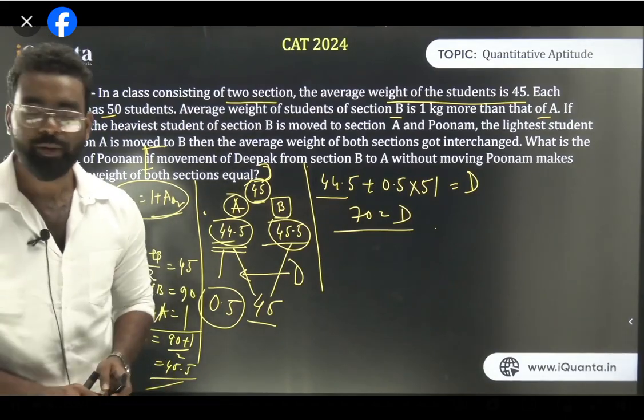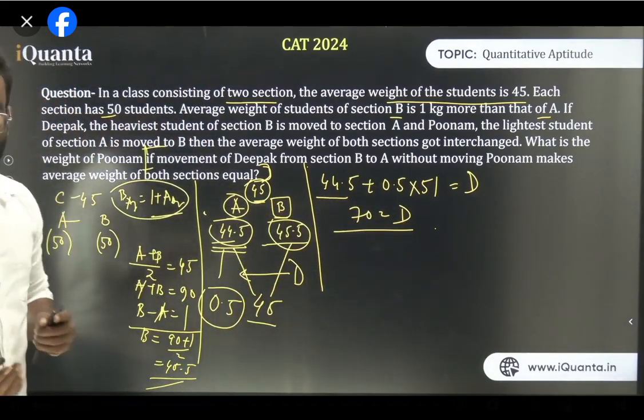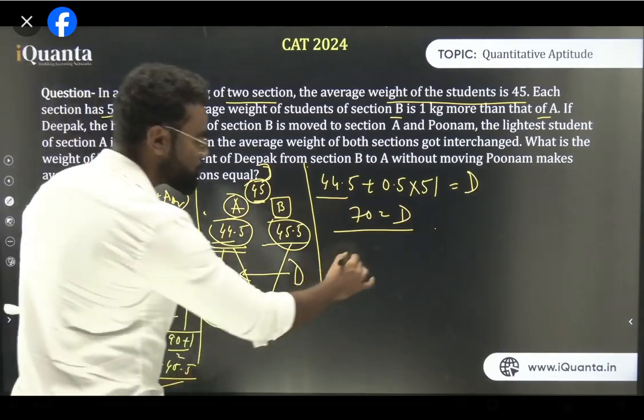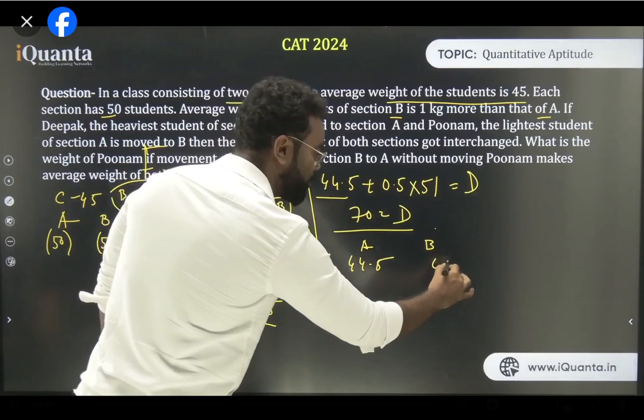Is it fine? Because only Deepak's movement happened, so it became 70. Now what is it given? Like now, when both exchange, okay? So I'm giving you the second thing. So again, there was A and there was B. Now again, A's average was 44.5 and B's was 45.5.